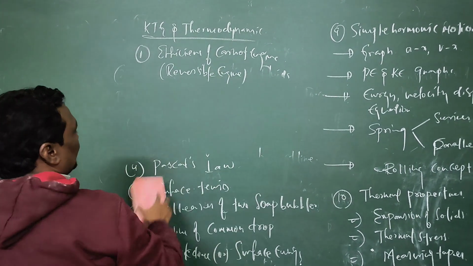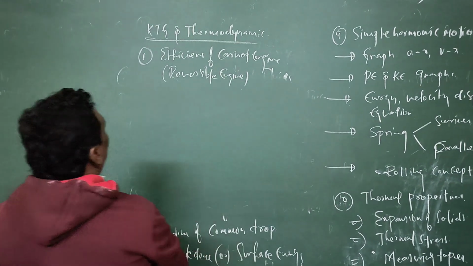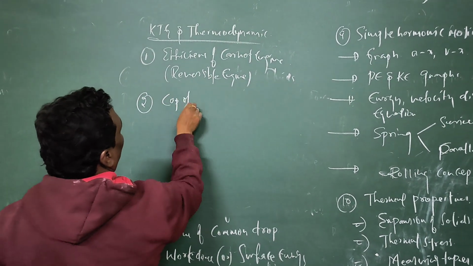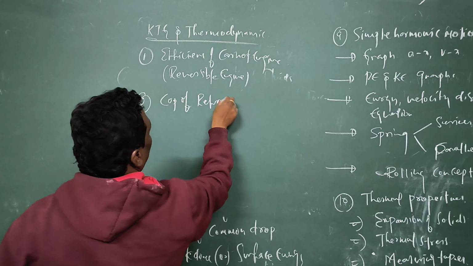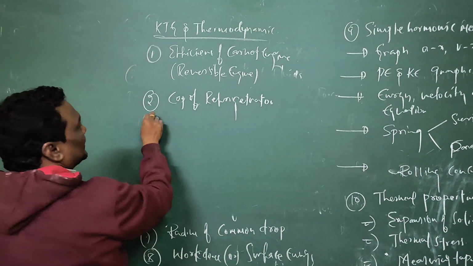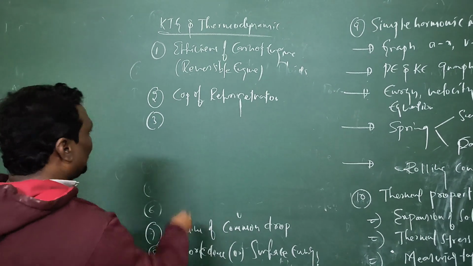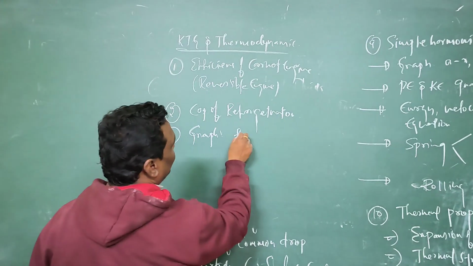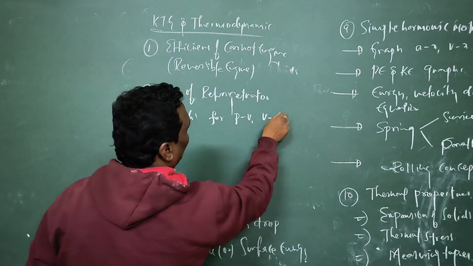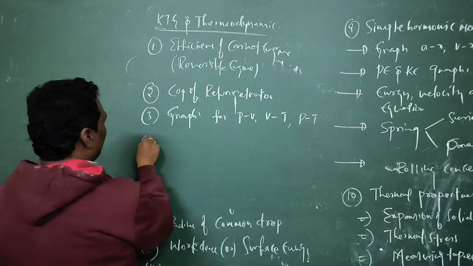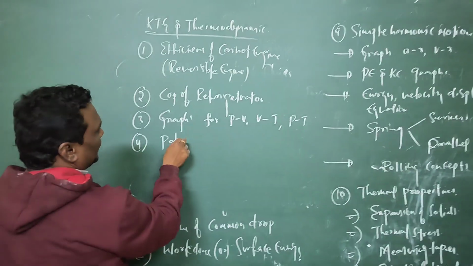Efficiency of Carnot engine, reversible engine. And next, coefficient of performance of refrigerator, that is COP of refrigerator. And third one is graphs for PV, VT graphs and PT graphs. Okay. And fourth one is nothing but polytropic process.